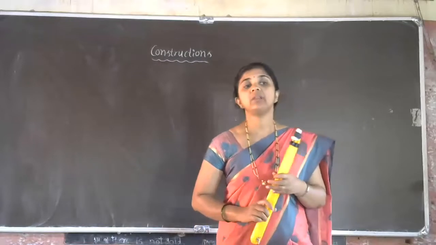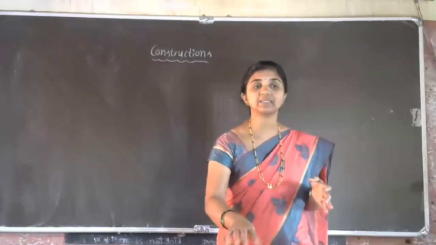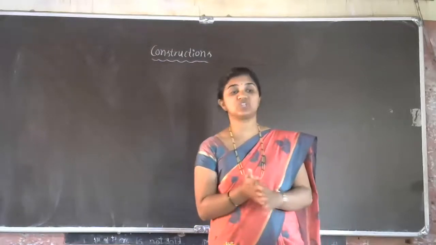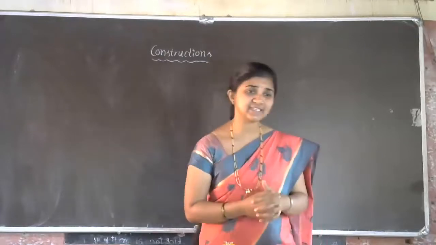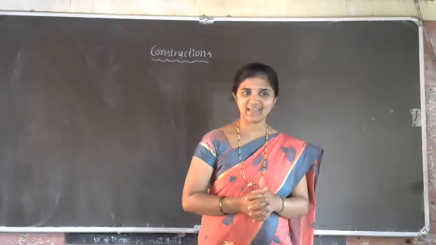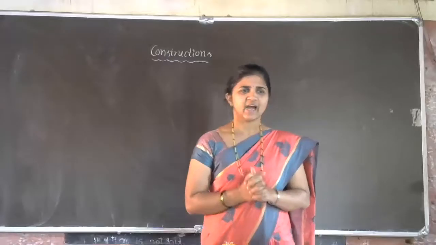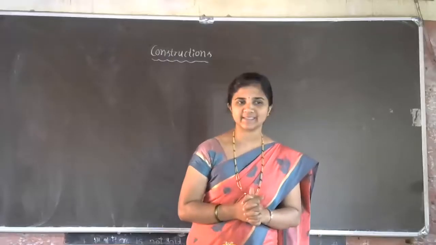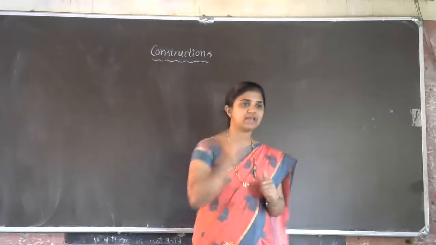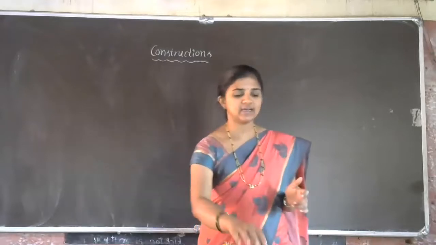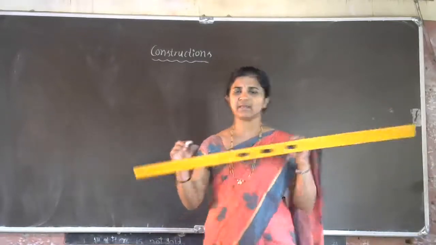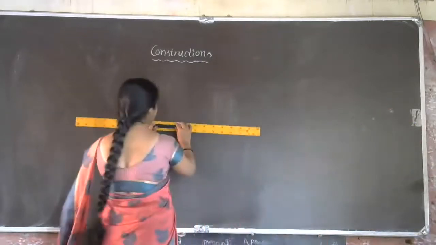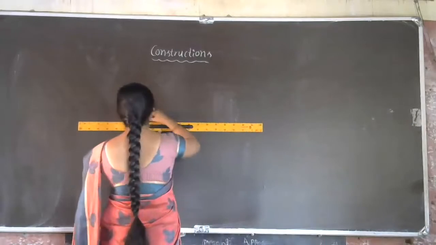Yes. Now let us start the class with the basic constructions. Can we construct angle bisectors first? Yes. How to draw angle bisectors? For that, first one angle must be given. Which angle? Let us take one angle. Any angle you just mark. Okay, I'll mark one angle now.